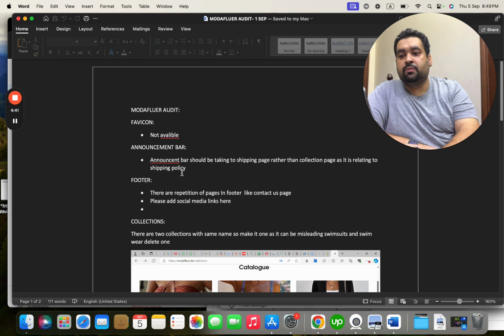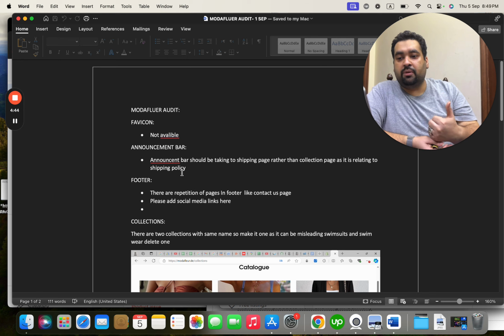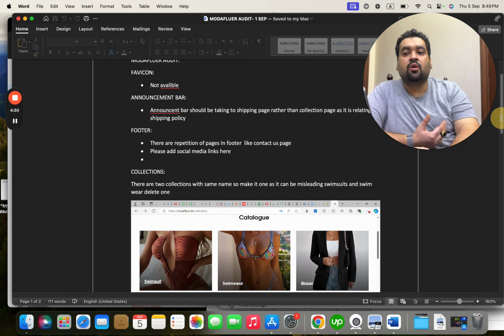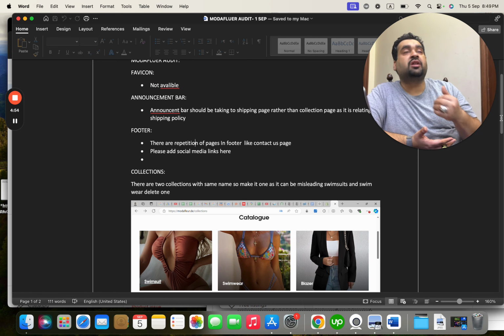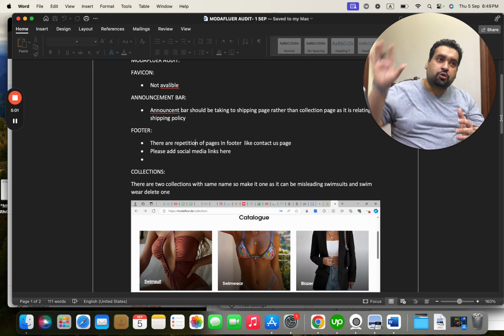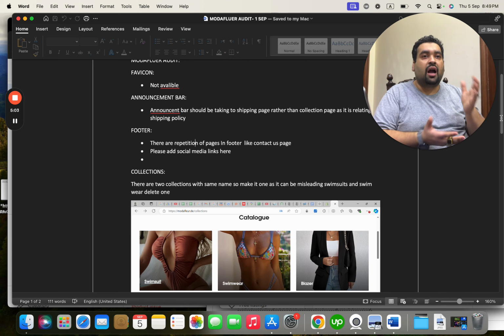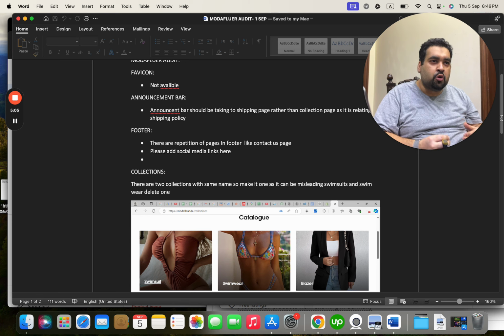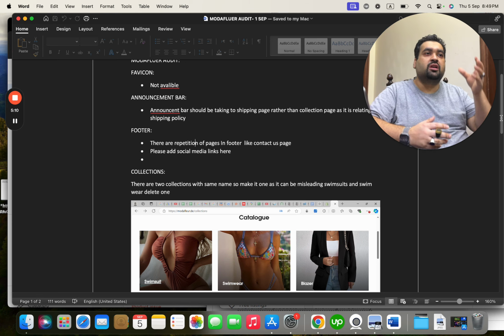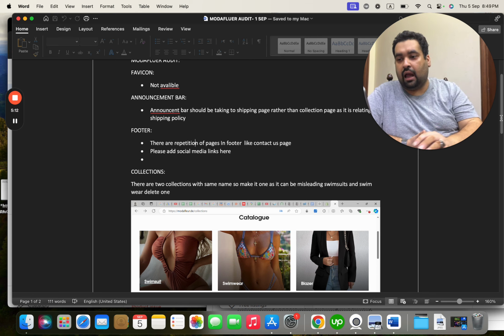Second thing was, the announcement bar should be taken to the shipping page rather than the collection page, as it is relating to shipping policy. So we had an issue on the announcement bar over here, and we suggested that. We also suggested that in the footer there is a repetition of pages, like the contact us page was being mentioned more than one time. We also suggested adding more social media links, and then on the social media pages, we suggested having the website backlinked, having more posts, more followers, and more engagement, to show yourself as an actively engaged company.